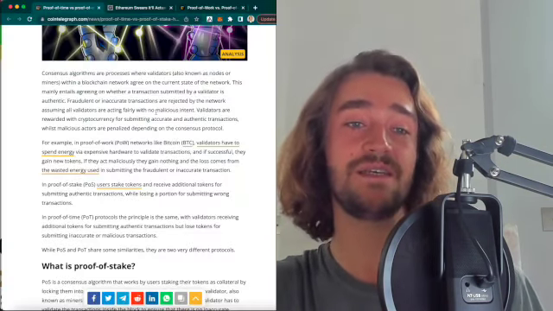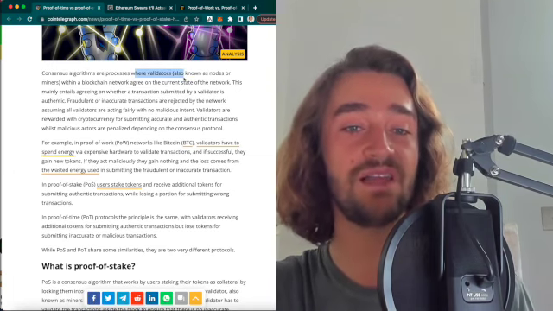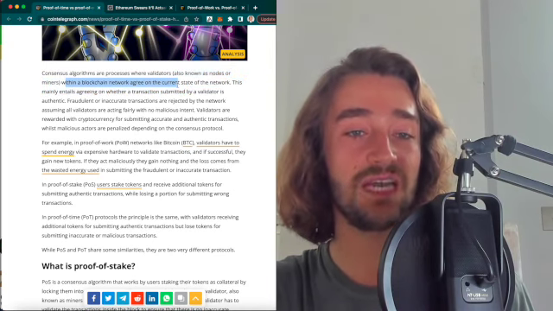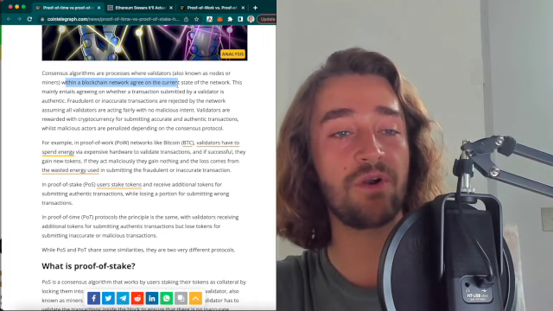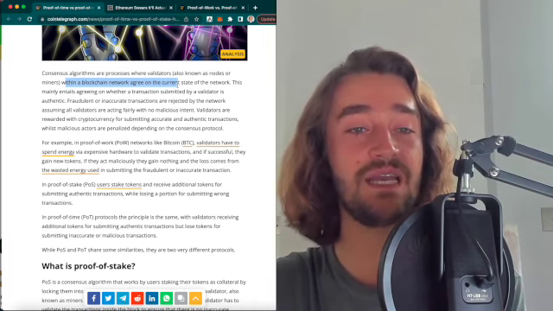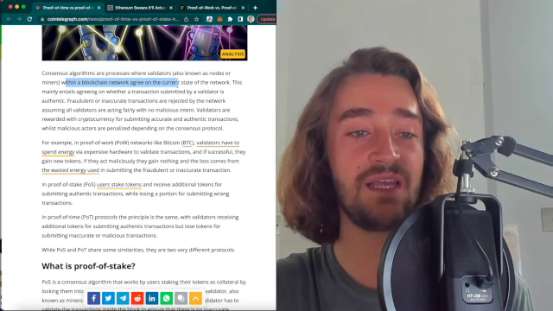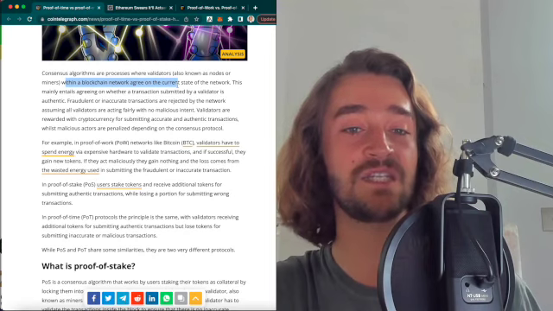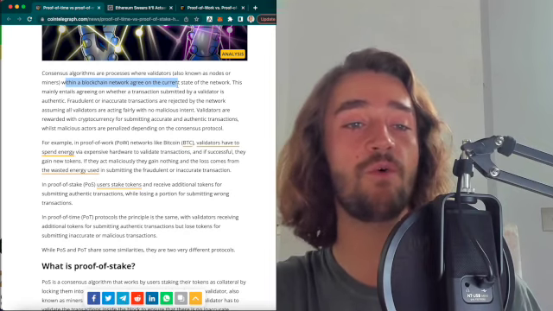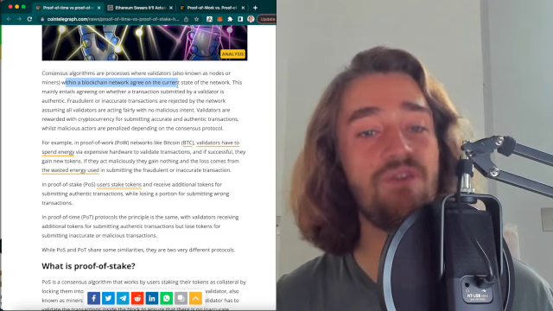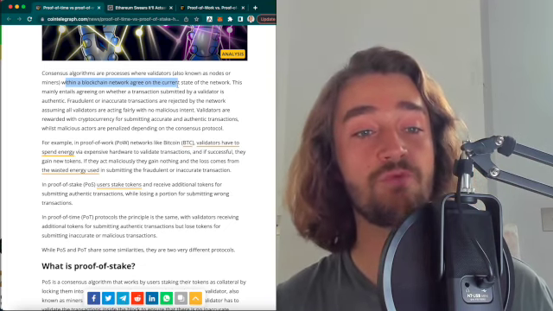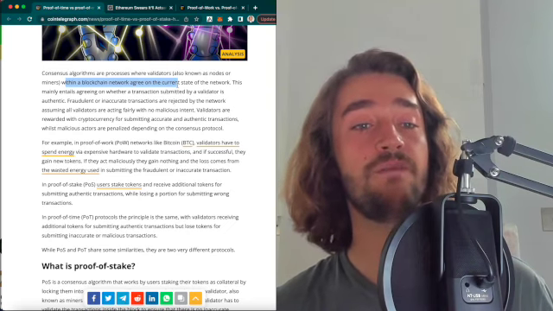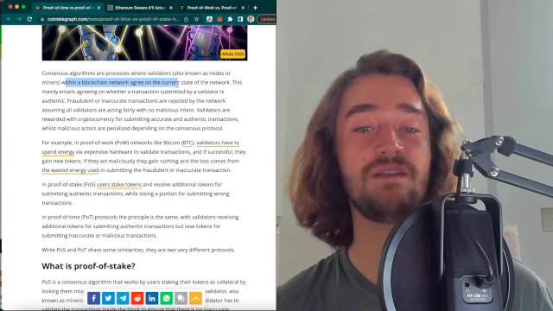Consensus algorithms are processes where validators, also known as nodes or miners, within the blockchain network agree on the current state of the network. This mainly entails agreeing on whether a transaction submitted by validators is authentic. If it is a fraudulent or inaccurate transaction, it is rejected by the network, assuming that all validators are acting fairly with no malicious intent. The validators are rewarded with cryptocurrencies for submitting accurate and authentic transactions, while malicious actors are penalized depending on the consensus protocol.